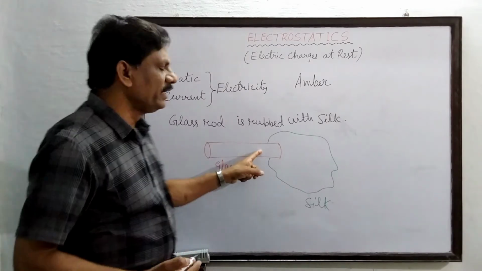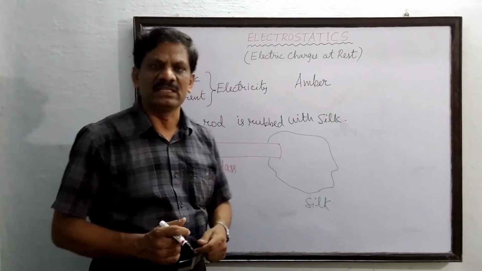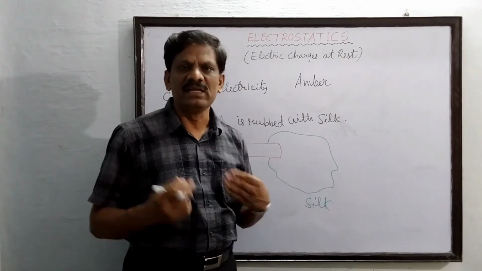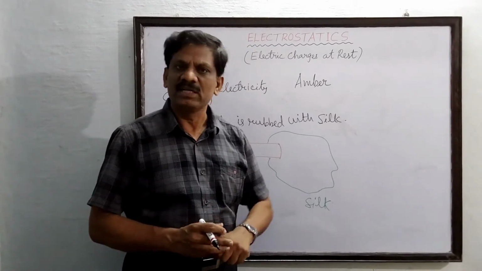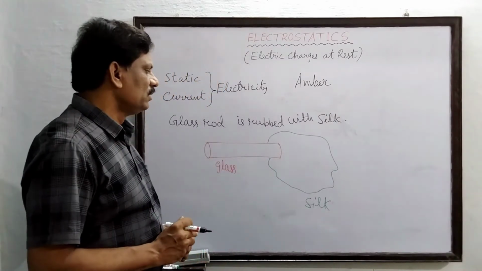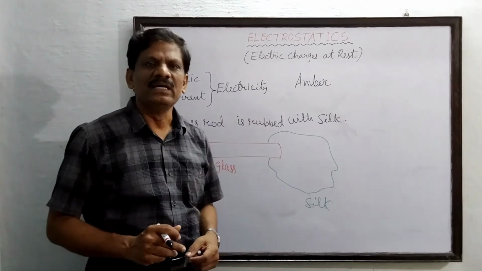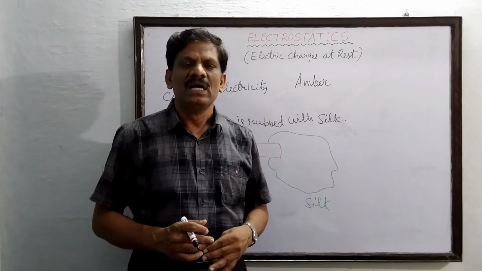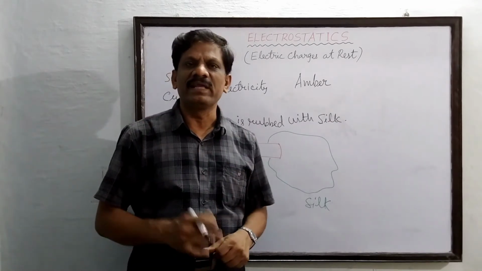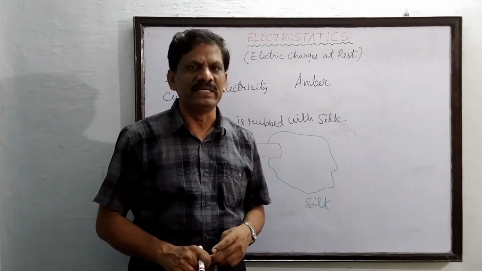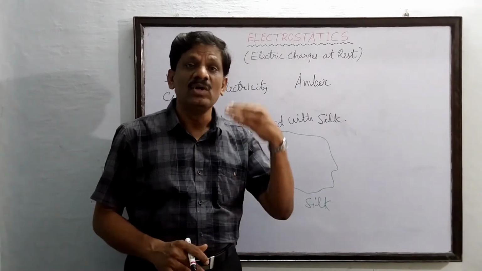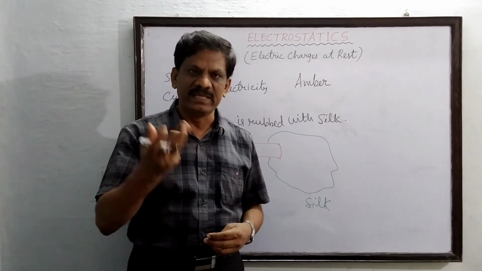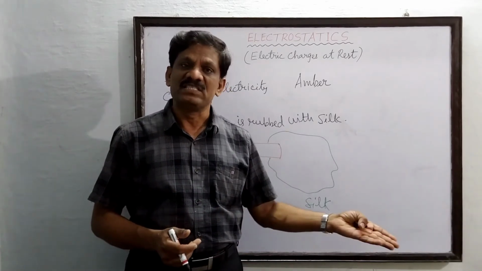Now when two materials are rubbed against each other, the atoms of the glass rod and the atoms of the silk cloth are coming into direct contact with each other. So the electrons of the silk and the electrons of the glass atoms are going to interact with each other, and due to a property called electronegativity of each material, one material has to lose some electrons to the other material and the other material is going to gain the electrons which are lost by the first material.